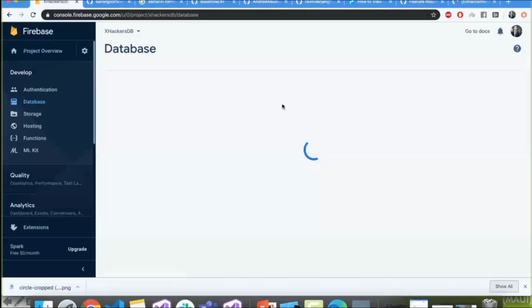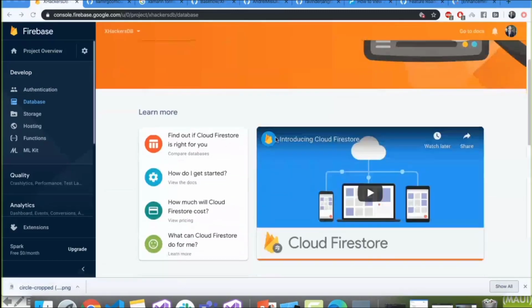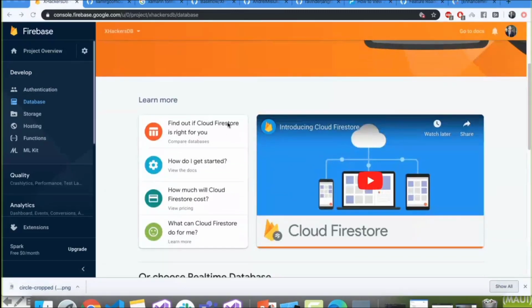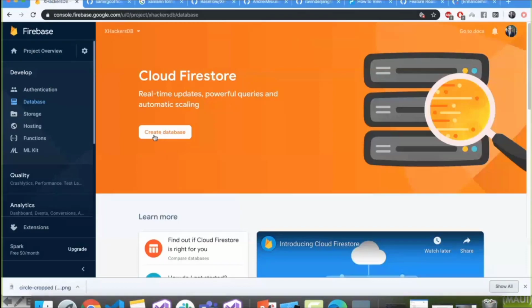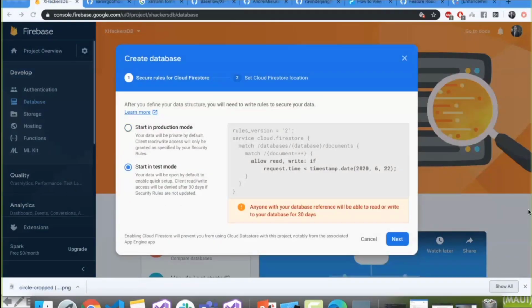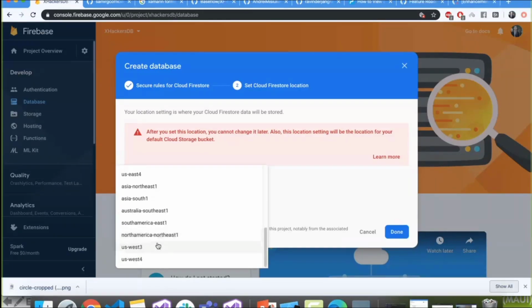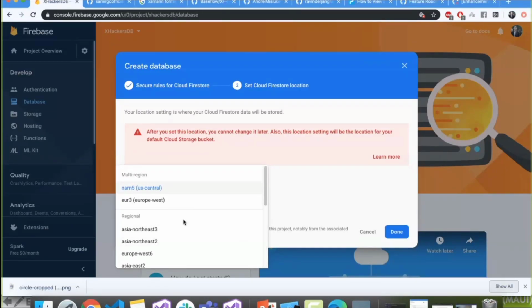Then here, you can see we can create a new database. We want this app in test mode. So let me add this app in test mode, and you just select any region that you mainly like over here.